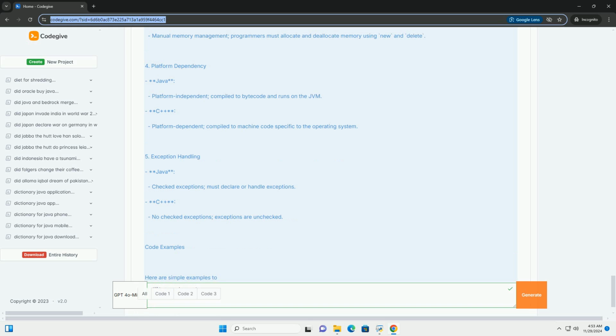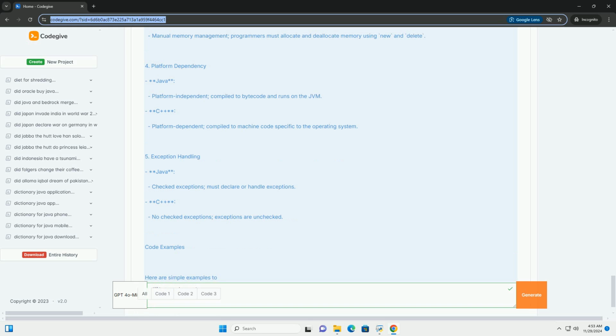1. Class definition. In both examples, we define a class Greeting that has a private member message to store the greeting message. 2. Constructor. Both languages have constructors that initialize the message when an object is created. 3. Method to display message. Each class has a method displayMessage that outputs the greeting to the console.